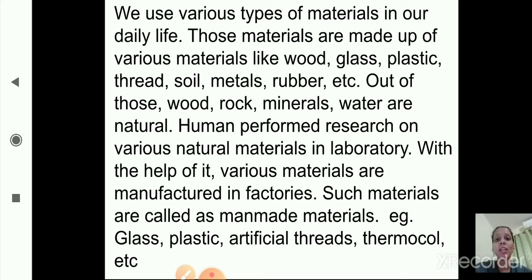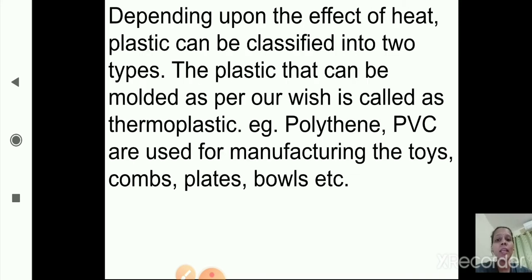After that, we have started the first man-made material, that is plastic. In this, we have studied the structure of plastic. Some plastics have a linear structure, some have a circular structure. And depending upon the effect of heat, plastic can be divided into two types: thermoplastic and thermosetting plastic.